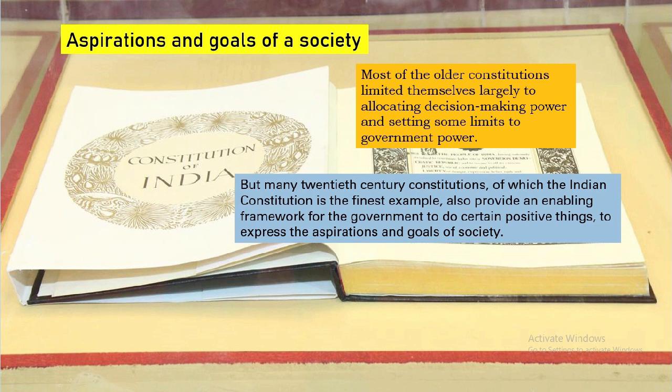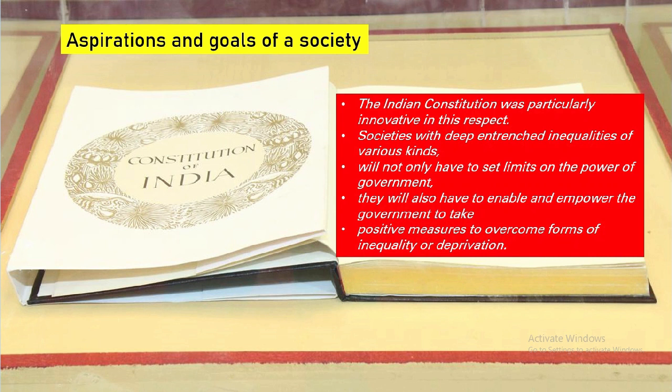So as we see, the new constitutions which came from the 20th century, like the Indian Constitution, are the finest examples, providing the framework for the government to do certain positive things and to express the aspirations and goals of the society. The Indian Constitution was particularly innovative in this aspect.